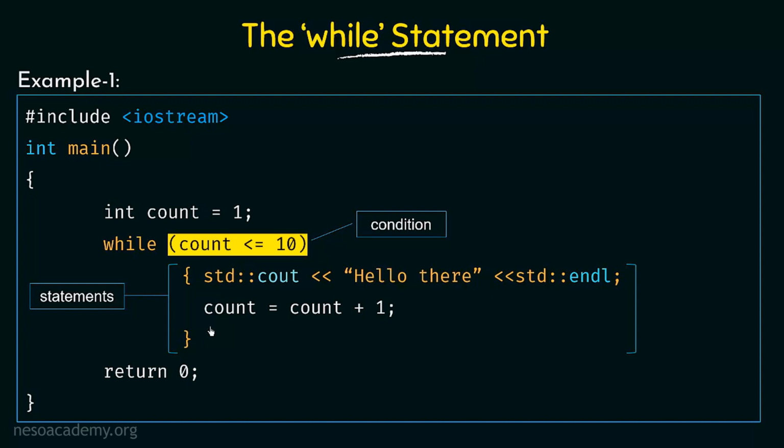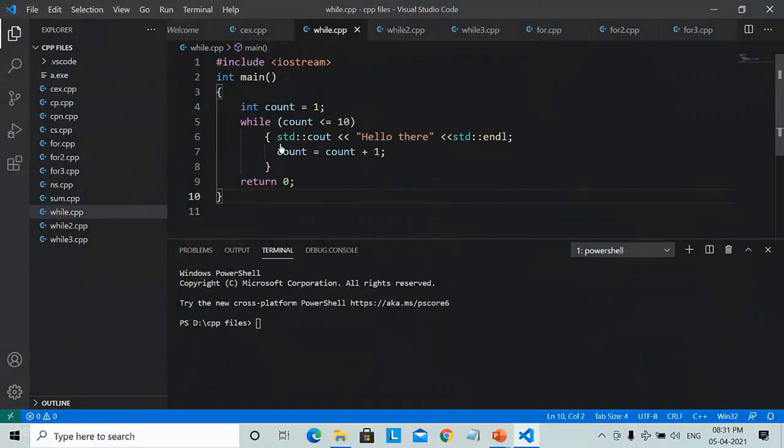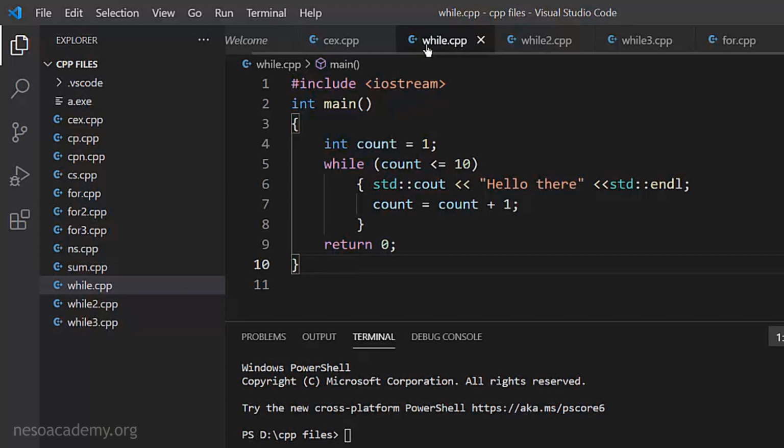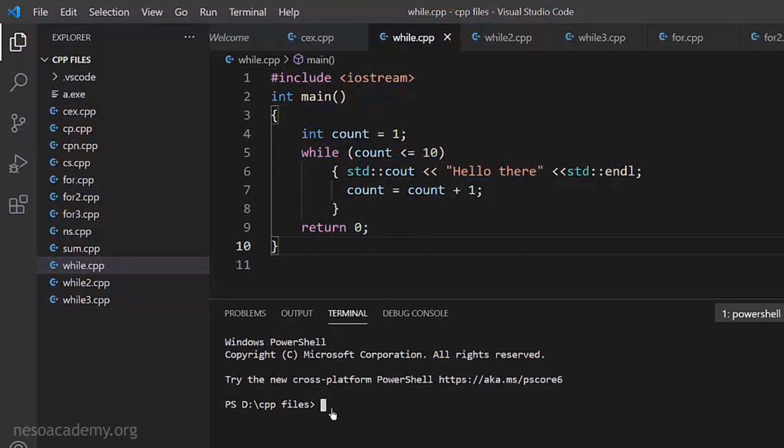Okay, so let us go to Visual Studio Code and put this program in our Visual Studio Code and see how it works. Here I have that same program that we just saw. The name of my file here is while.cpp, and here we will try to run this program and see what will be the output. Let me compile the program, g++ while.cpp, and we see that the program is compiled without any errors and the default output name will be a.exe.